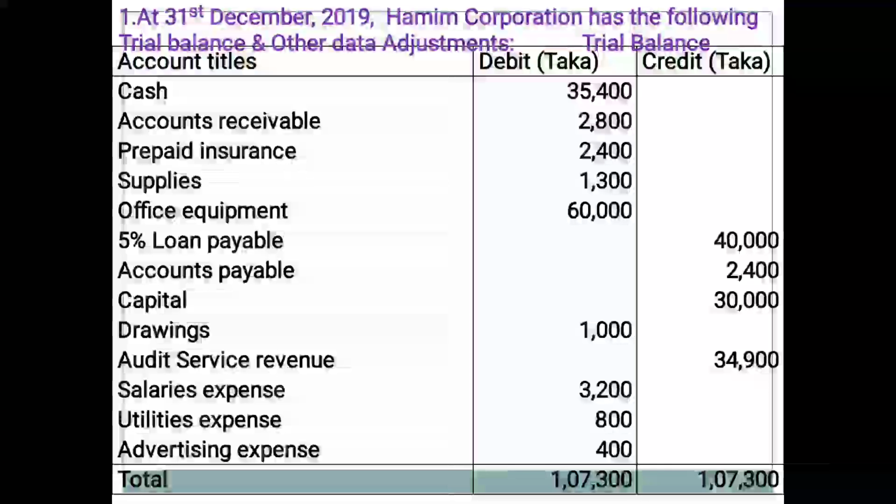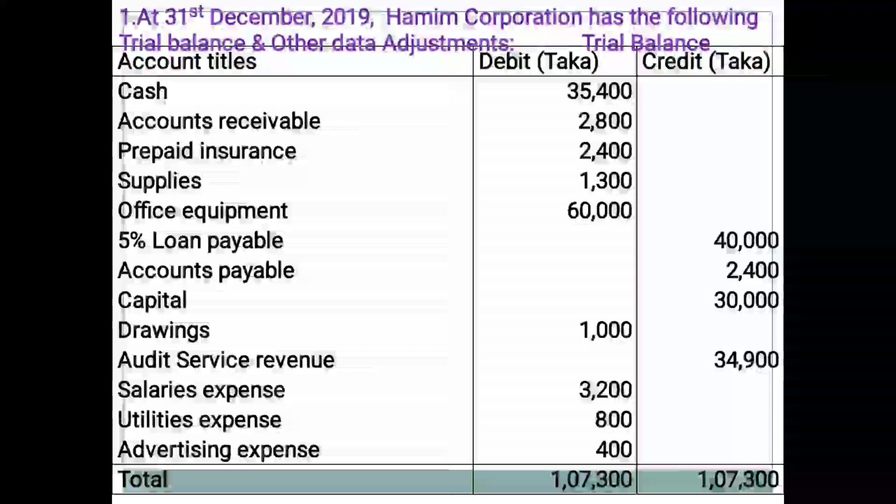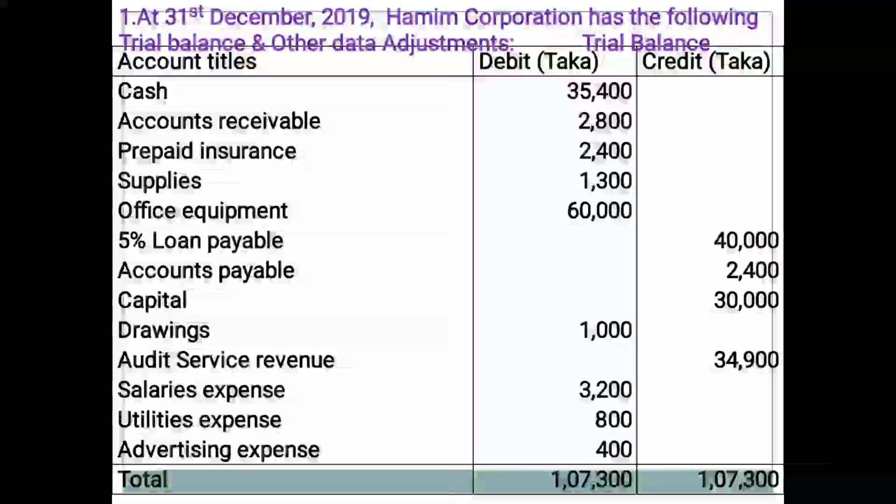Capital, this amount is treated as the part of equity, that is main part of equity. It is shown in owner's equity statement or statement of financial position. Drawings, decreasing amount of equity, that is contra item of equity. It is shown in equity statement or financial position statement.